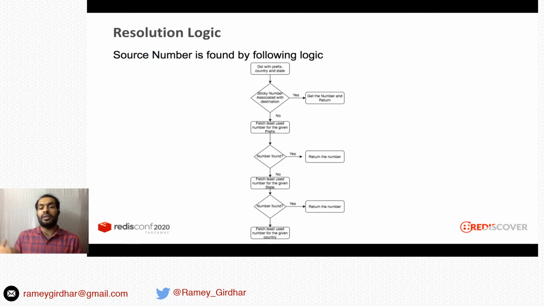Let's say we don't find a Los Angeles number. Then what we will do? We'll try to send it with the least used number for a given state. In that case, it will be the state of California. So let's say we don't even get a number for the state of California. Then what we will do is we'll fetch the least used number for the given country. In this example, it will be US. So we fetch the least used number in US and return it.